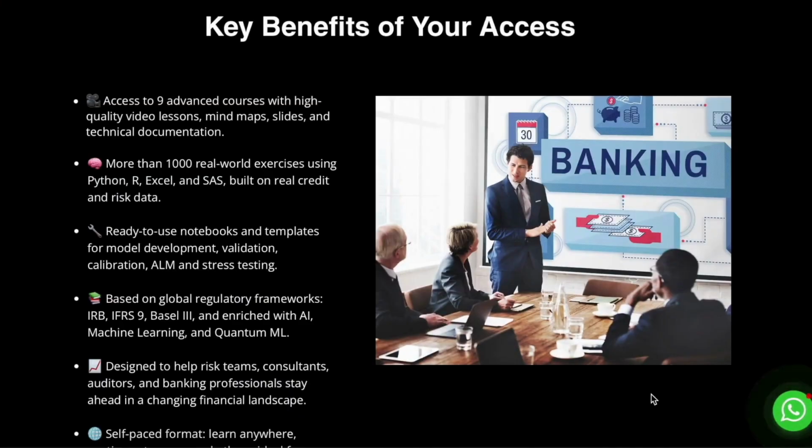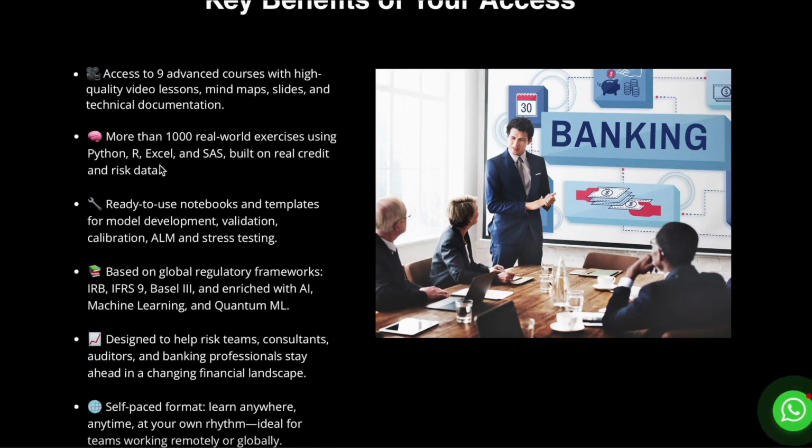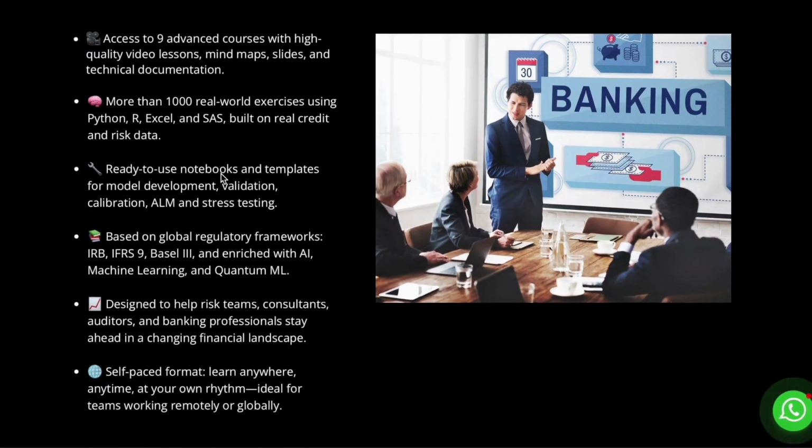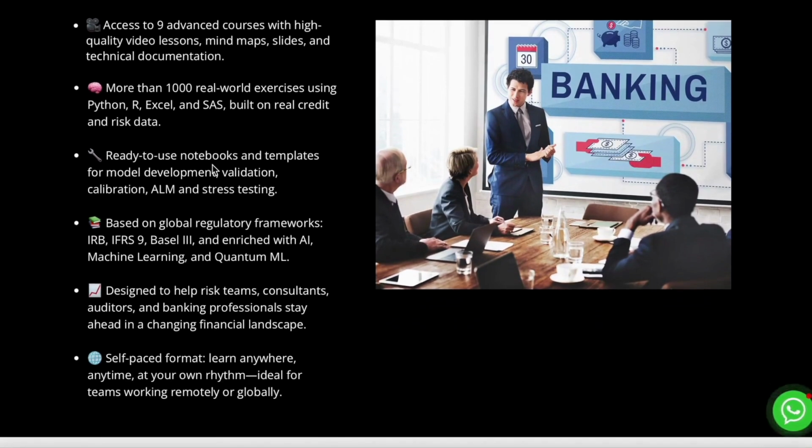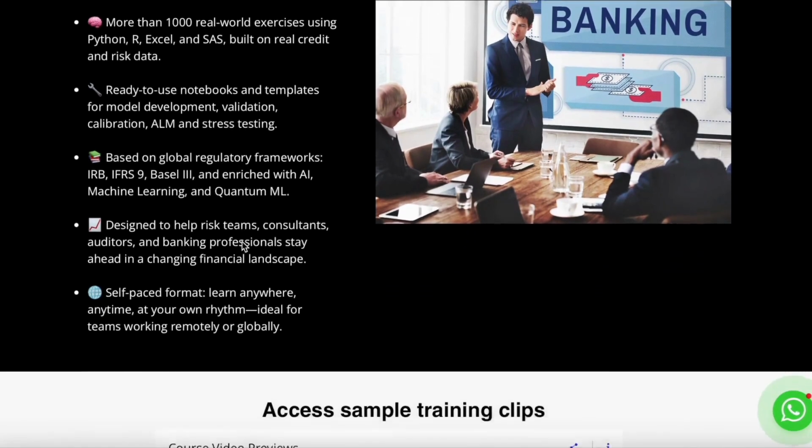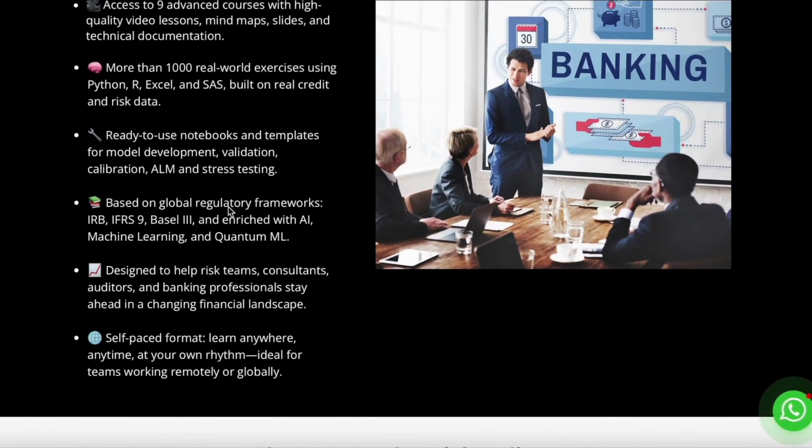Key benefits that a participant or member can have with it. Access to the premium subscription. Of course, access to 9 advanced courses. Currently we are growing, and by the end of the year, there will be 15 courses. This is accompanied by mind maps and slides, and with technical documentation such as the study books we've already mentioned. In addition, more than 1,000 real exercises in Python, Excel and SAS, as well as notebooks in Jupyter, which show validation models, calibration, stress testing, asset and liability management, and definitely based on regulatory aspects such as IRB, IFRS 9, Basel III, and of course enriched with artificial intelligence, machine learning, and quantum machine learning.